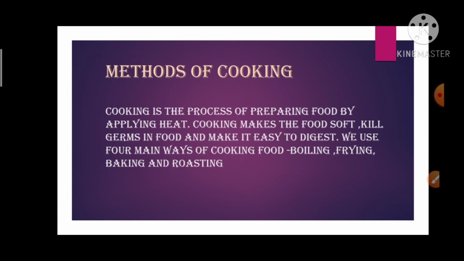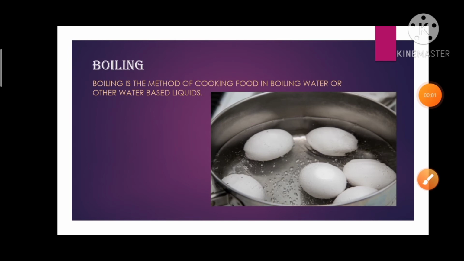We use 4 main ways of cooking food: boiling, frying, baking and roasting. Now, we will discuss these 4 methods one by one. Boiling. Boiling is the method of cooking food in boiling water or other water-based liquids. In this picture, you can see the eggs are being boiled in hot water.